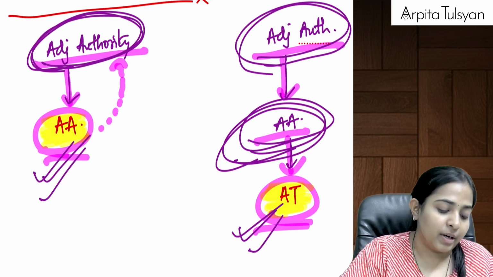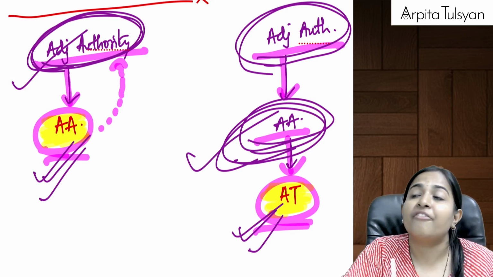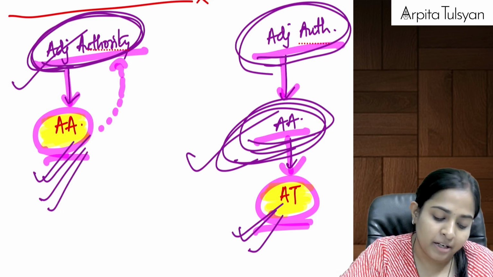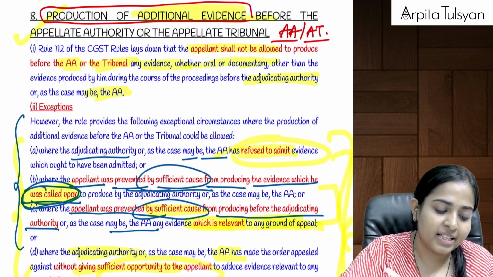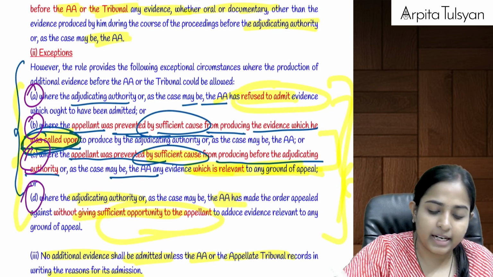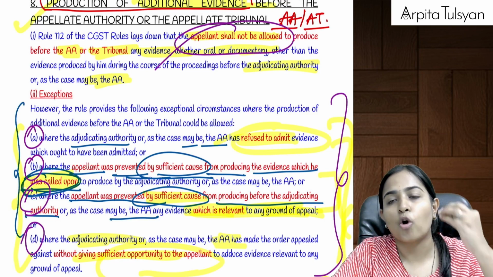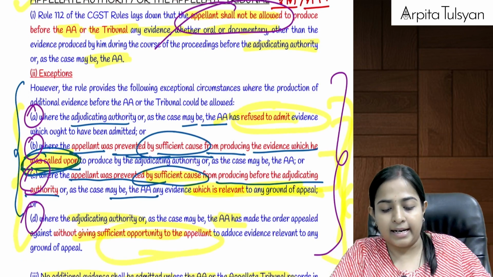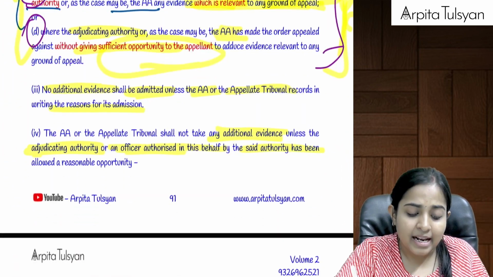Right? And the last one, if the old authorities pass the order without giving you a sufficient opportunity of being heard, or without giving you reasonable opportunity of being heard, then in that case you can produce some additional evidence before the appeal authorities. Okay, these 4 points are given here in your textbook. Okay, what is a by default rule? By default rule is appellant is not allowed to produce any additional evidence which he had not produced at the earlier levels, but in these 4 cases, he can submit those additional evidence.